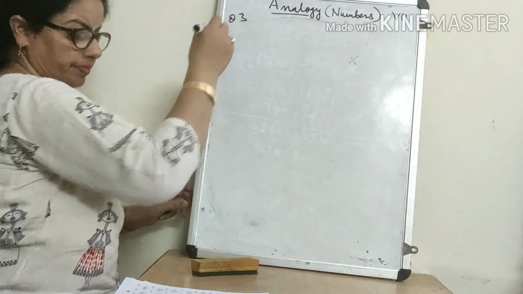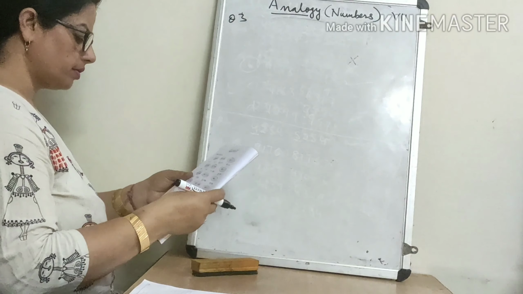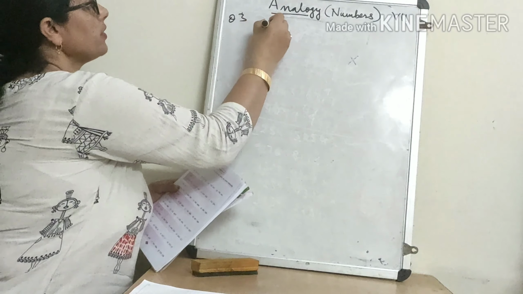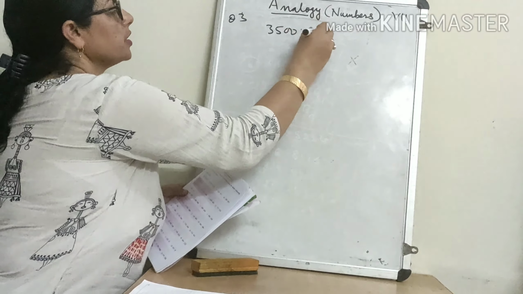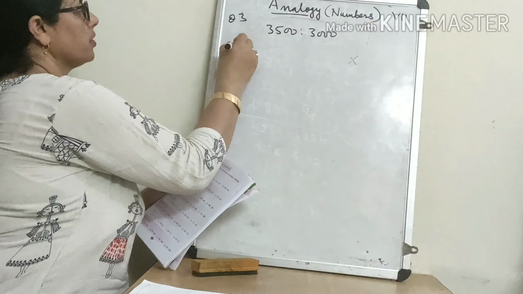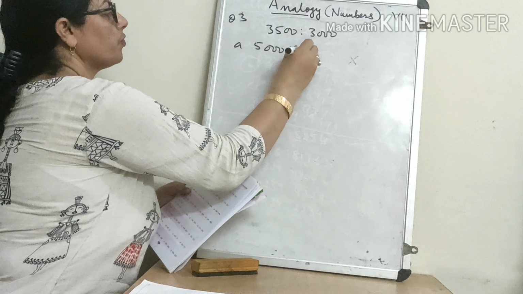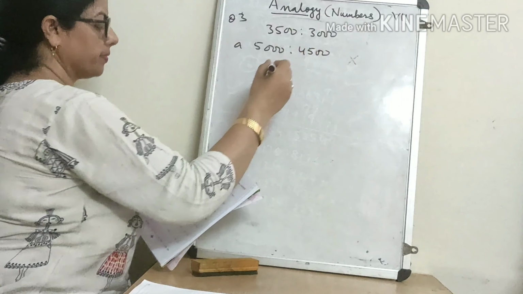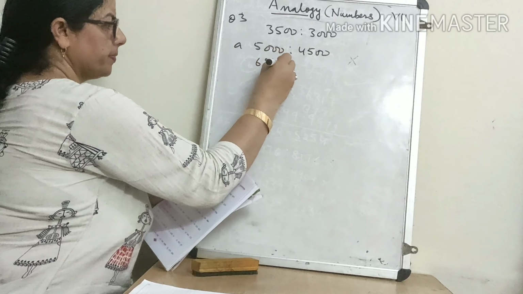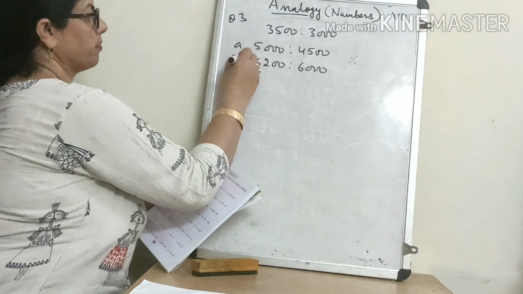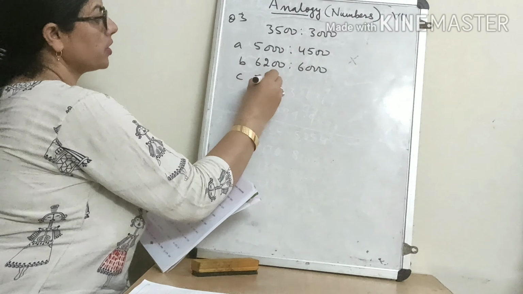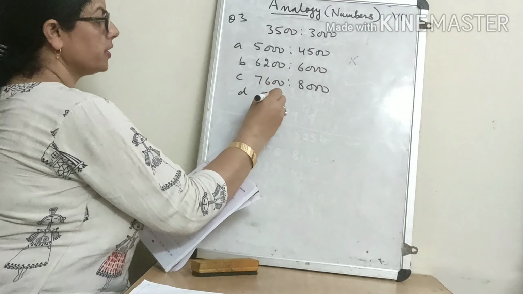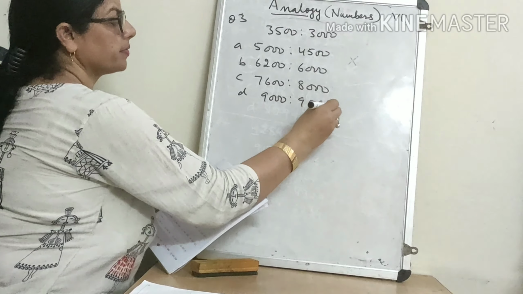Third question. In the third question he is saying 3500 is to 3000, 5000 is to 4000, 4500, 6200, 6000, 7600, 8000, 9000, 9500.